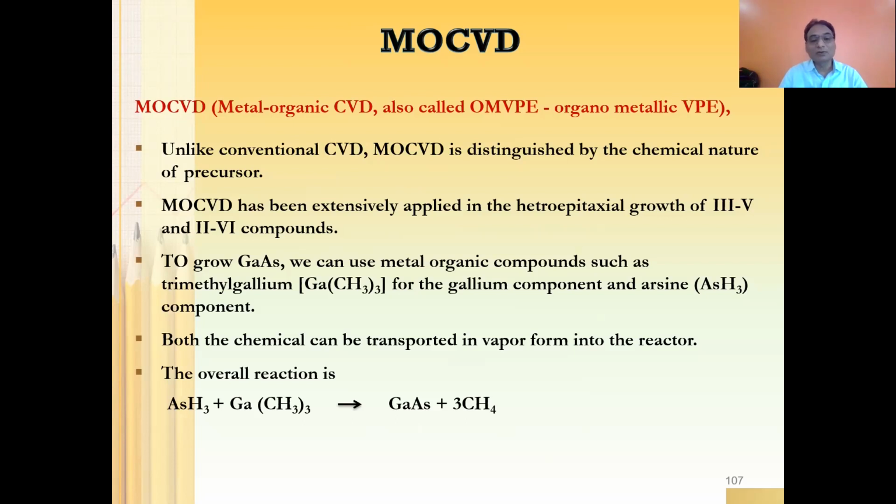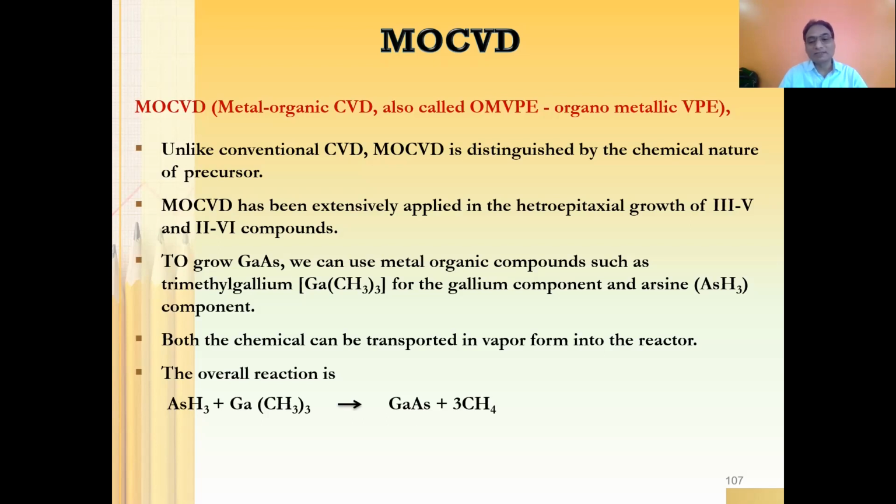For example, to grow gallium arsenide, we can use metal organic compounds such as trimethyl gallium, which would be one of the chemicals for the gallium component, and arsenic would be for the arsenic component. So this is how gallium arsenide can be grown. These two will be precursors as far as gallium arsenide growth is concerned.